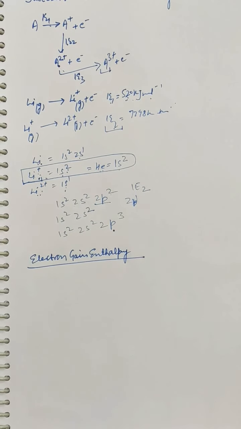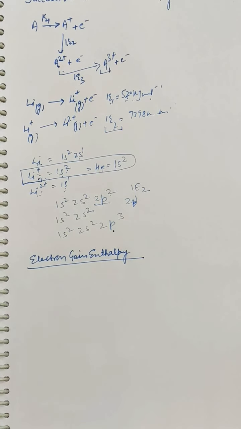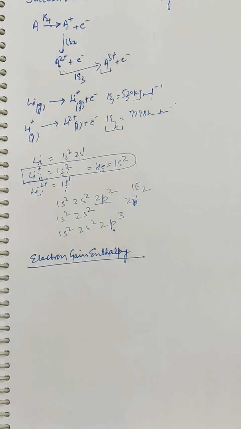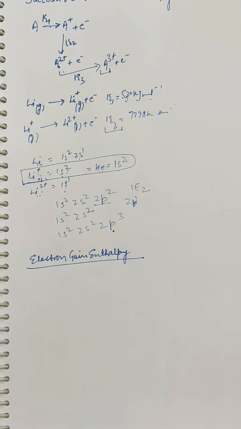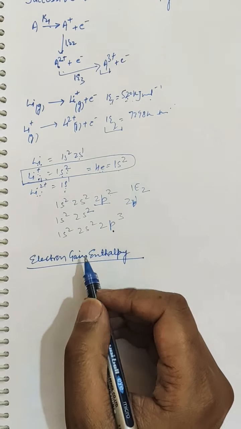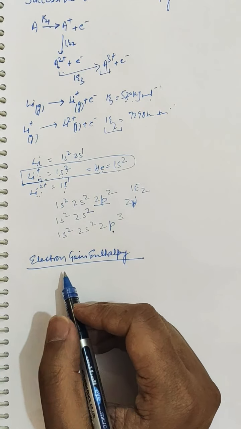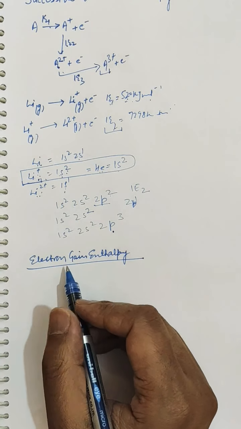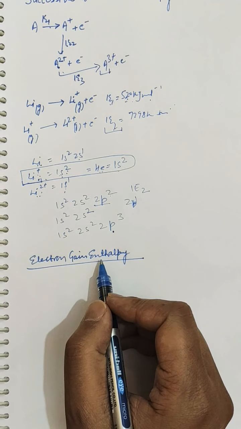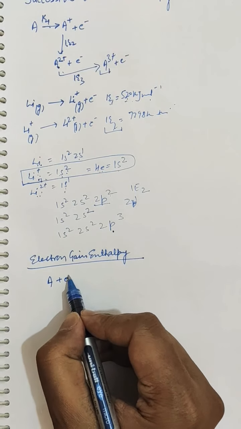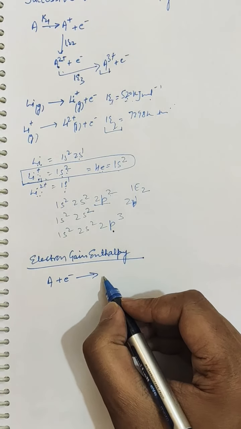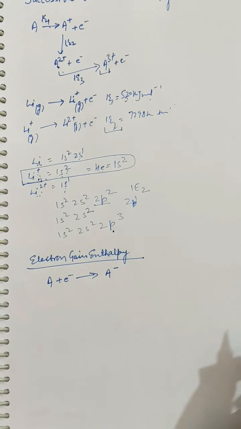So electron gain enthalpy is just as energy is required to remove an electron from an atom, energy is released when an electron is added to a neutral atom. This is called electron gain enthalpy. Thus, electron gain enthalpy is the energy released when an electron is added to an isolated gaseous atom. So it is just opposite to the ionization energy. In ionization energy, energy is required to remove an electron, whereas electron gain enthalpy is the energy released when an electron is added to a gaseous atom. So it is negative.